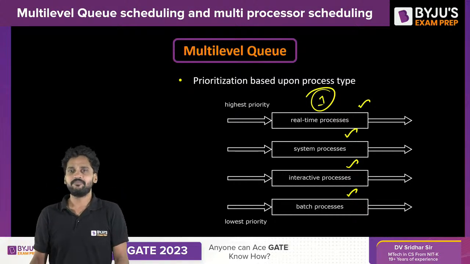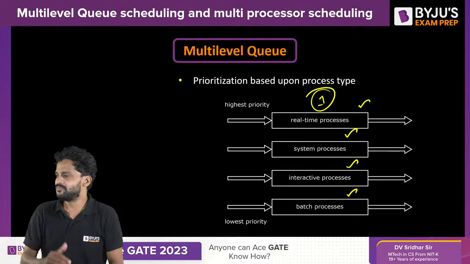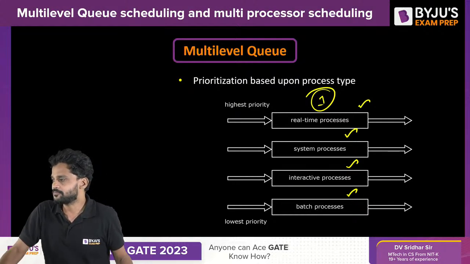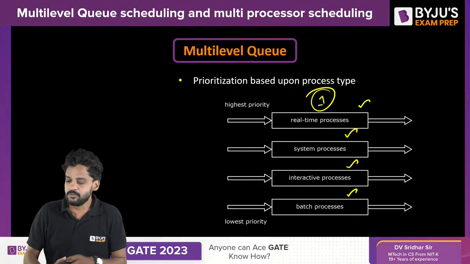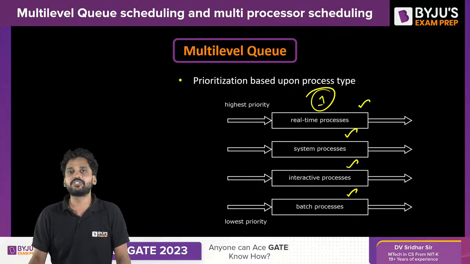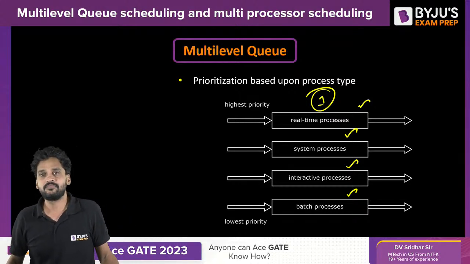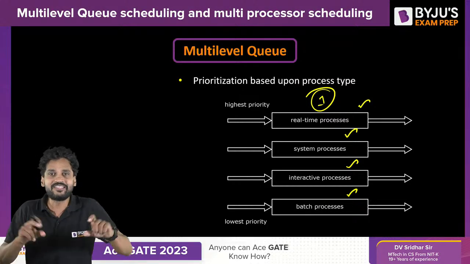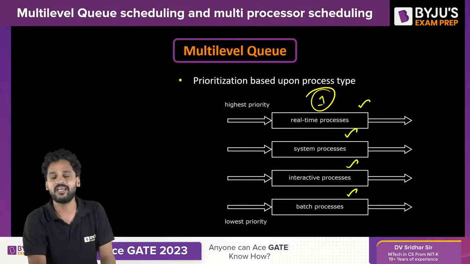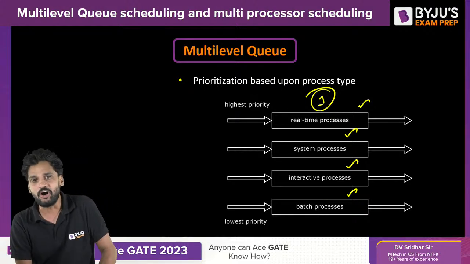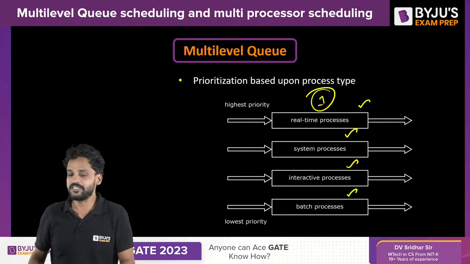It's not possible, right? Yes or no? Chitra, answer. Anu, answer. The moment a real-time process enters the system, can we execute any other process in the system? No. A real-time process has a strict constraint to execute within a stipulated time limit. Did I make myself clear or not? I hope I did.